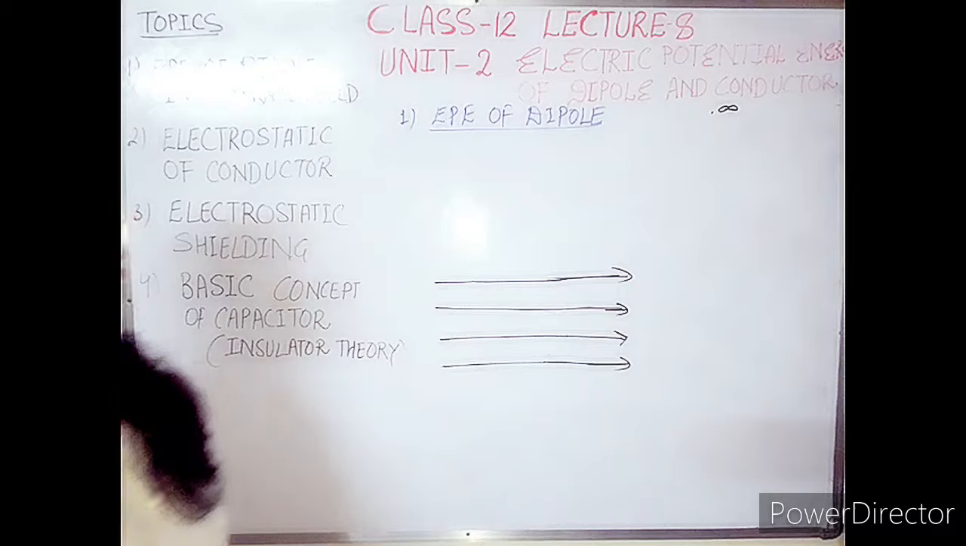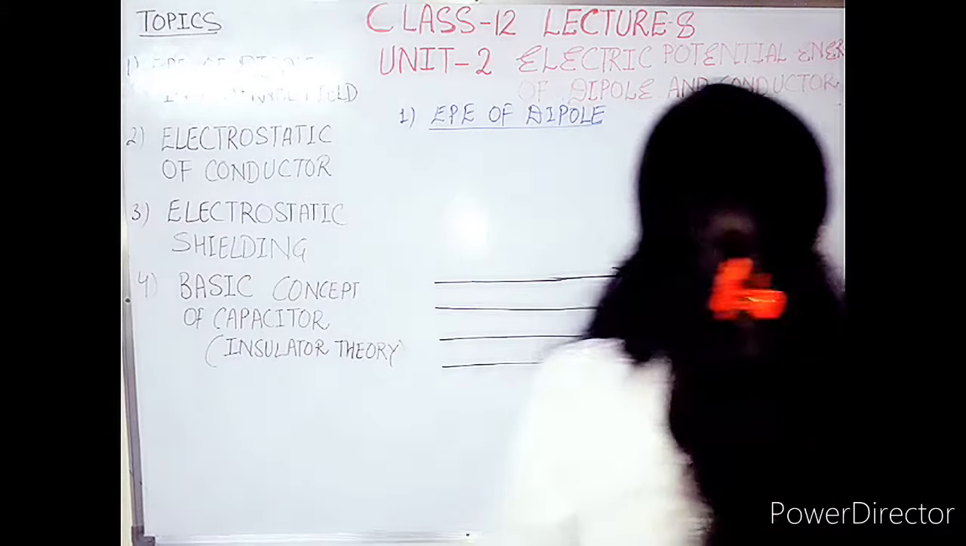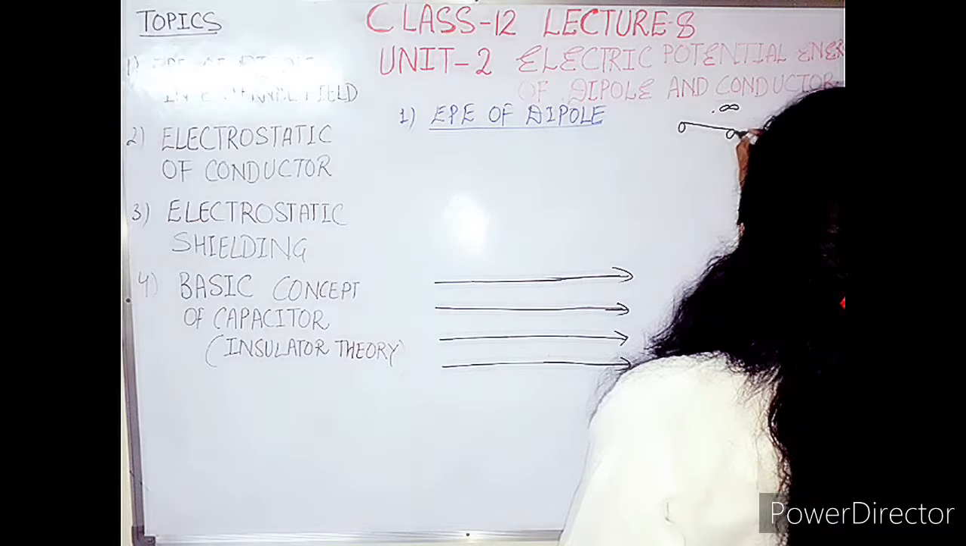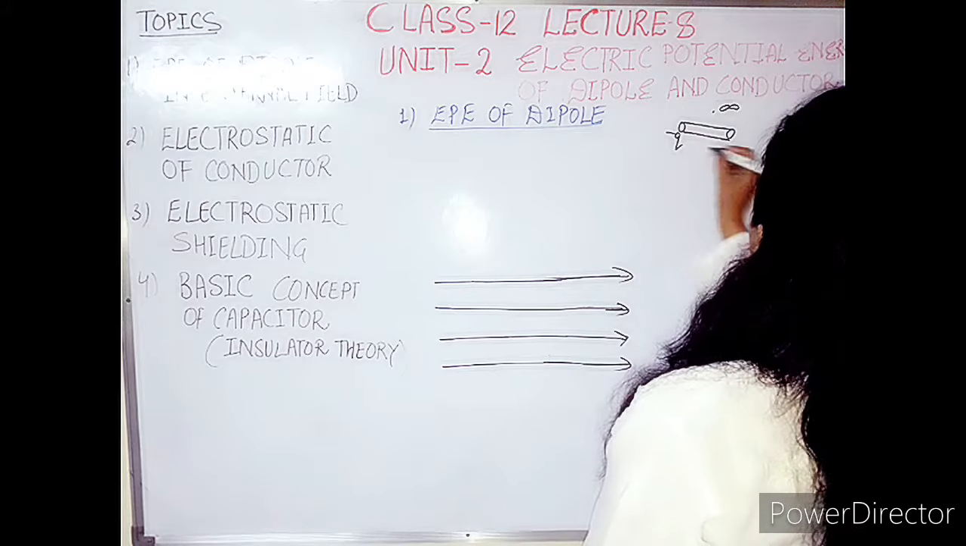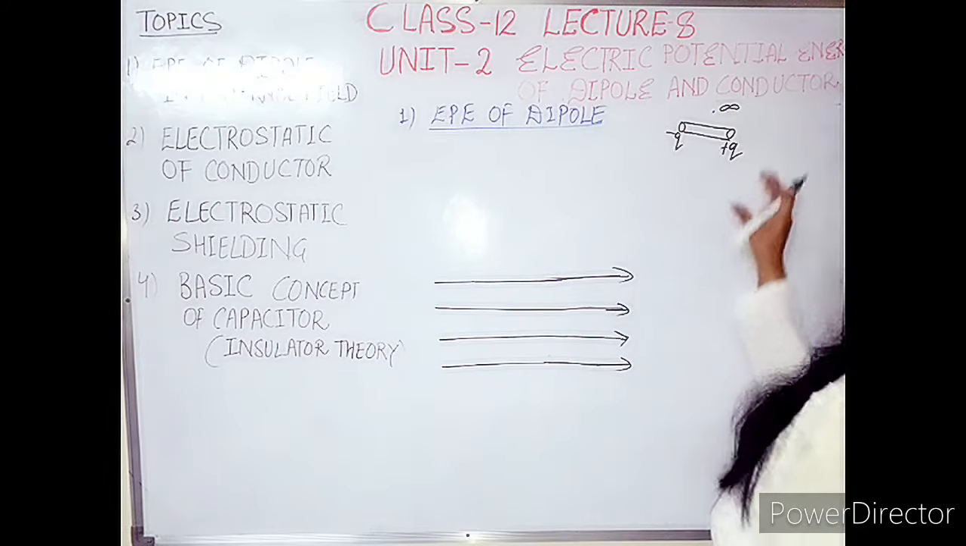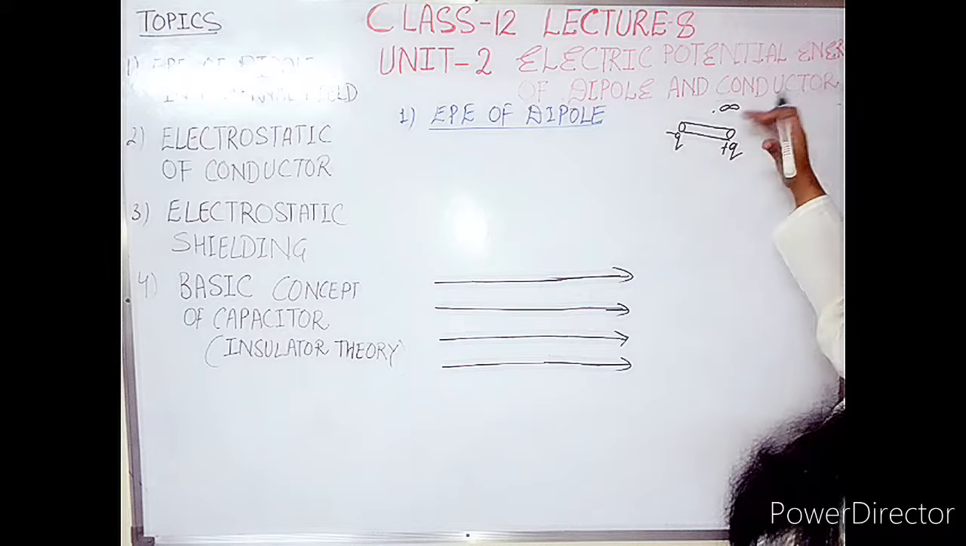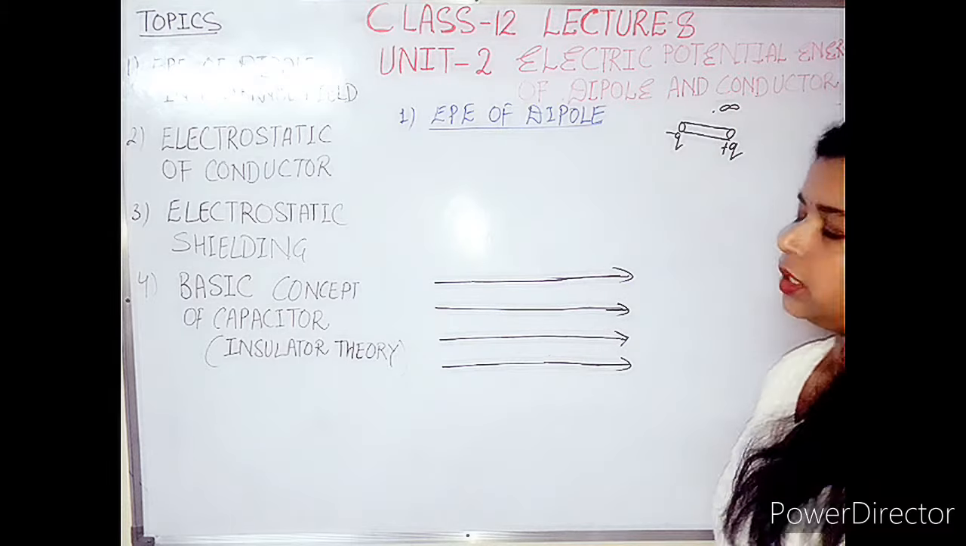So these are the electric field lines, and a dipole is initially present at infinity. This is a dipole, minus q and plus q placed at a small distance. This system is present at infinity and we are bringing this system towards the electric field.